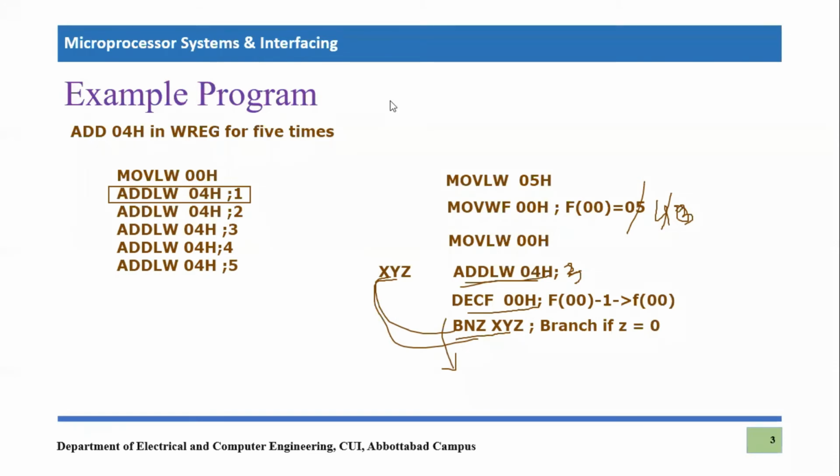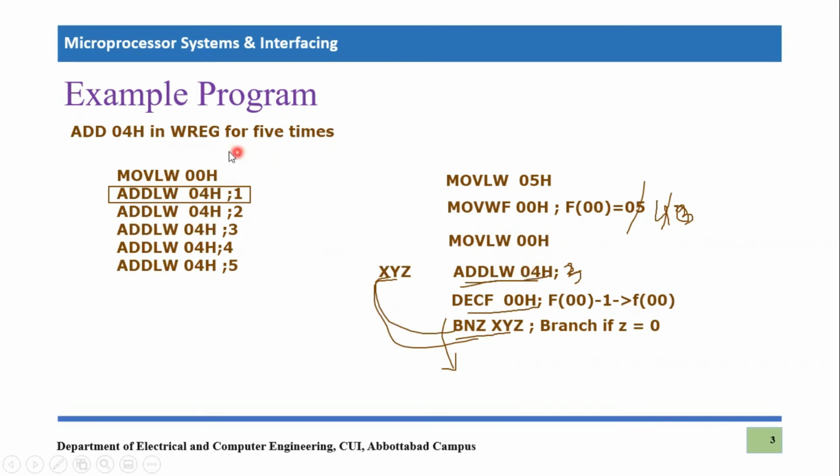One can easily ask here a question: if you count the number of instructions, it becomes 6, and here you have almost 6 instructions, and rather you are using a conditional branch which will consume more instruction time. But that question is very obvious, because for 5 times this phenomenon seems simple and this logic seems a bit difficult.